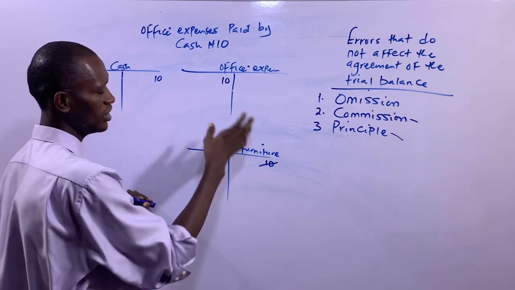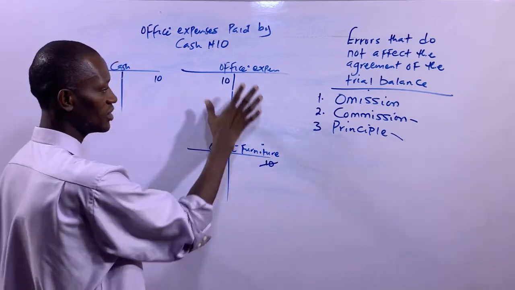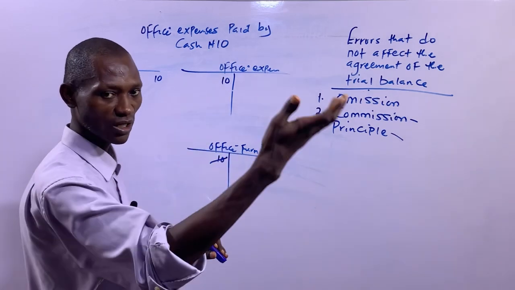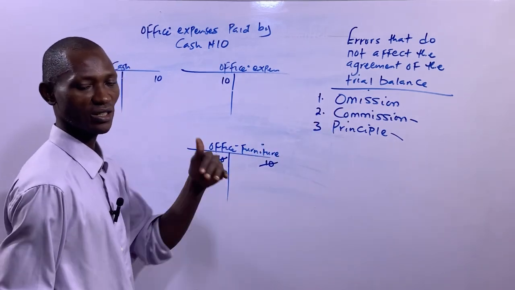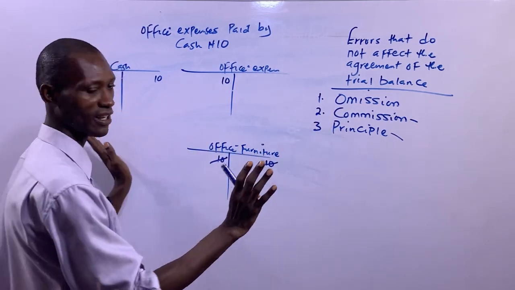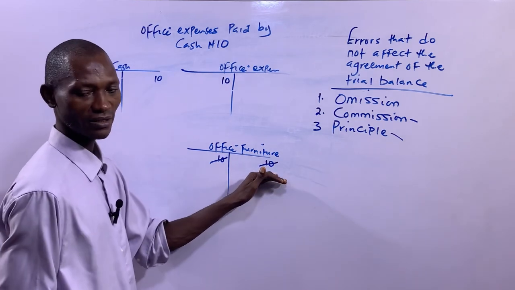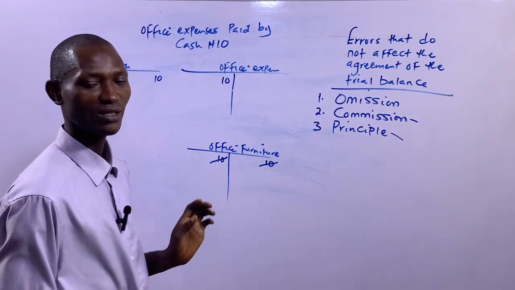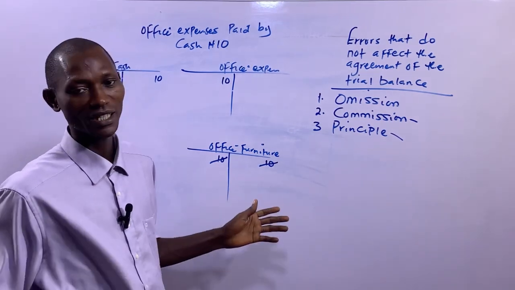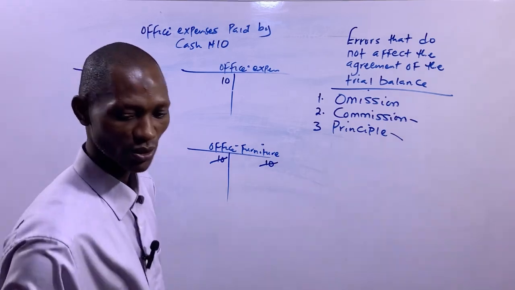So the effects of this will not find their destination in the suspense account. No suspense account, because you have credited office furniture and debited office expenses account. So that's that. Let's go to the next one.